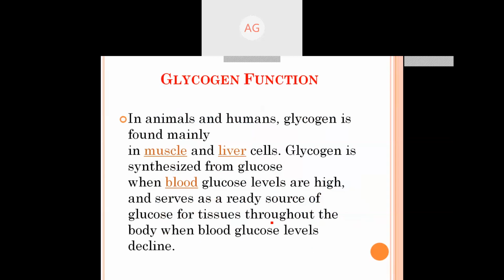Now, what is the function of glycogen? In animals and humans, glycogen is mainly found in muscle and liver. Glycogen is synthesized from glucose when blood glucose levels are high, and serves as a readily available source of glucose for tissues throughout the body when blood glucose levels decline.